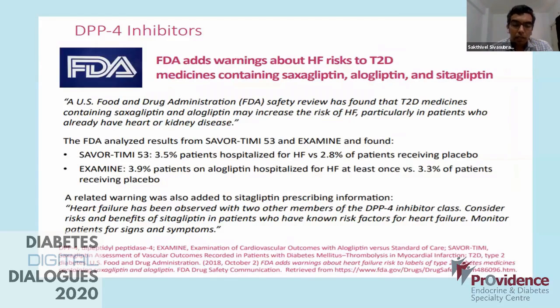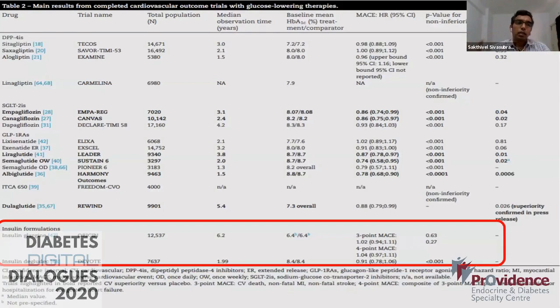Now, again, the FDA, depending on these trials, came up with warnings about heart failure risk for type 2 diabetes medicines containing saxagliptin, alogliptin, and sitagliptin. And the analysis from SAVOR-TIMI 53 and EXAMINE found that 3.5% of patients were hospitalized for heart failure versus 2.8% for placebo in SAVOR, and 3.9% on alogliptin versus 3.3% for patients on placebo. This is the gist of all the CVOTs which have been done for anti-diabetes agents. It also includes insulin at the bottom.